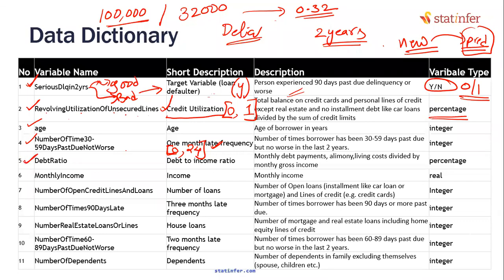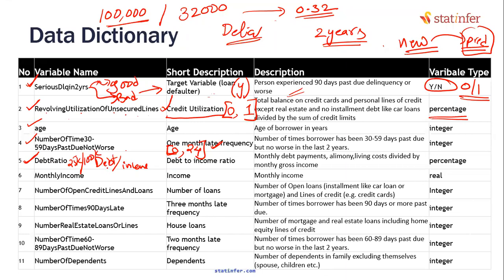Debt ratio. What is debt ratio? Every month, it is the debt to income ratio. Debt divided by income. Every month you are getting 1 lakh as a salary and you are paying 25,000. 25,000 is your EMIs, but 1 lakh is your salary. Then what is your debt ratio? Tell me. 25,000 is your EMI, 100,000 is your income, so debt ratio, you understood, right?